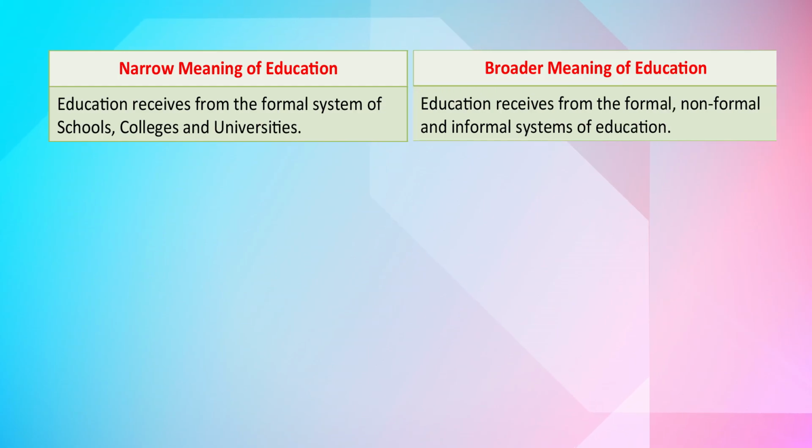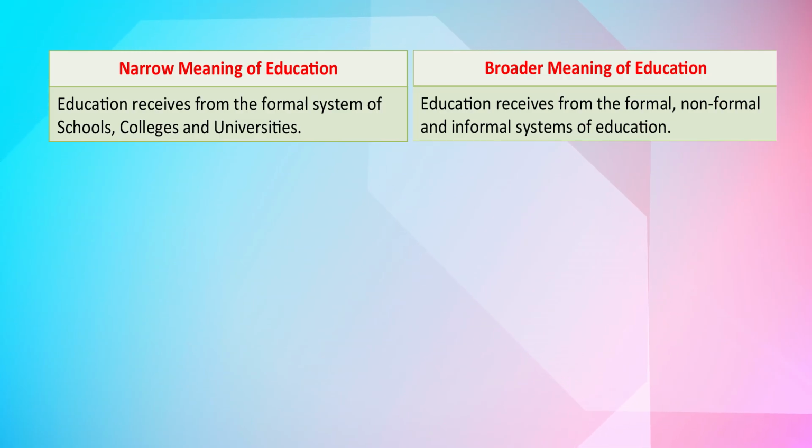But education receives from all the different forms of education, that is, from all the different systems of education. The formal system, non-formal system and informal system of education come under the broader meaning of education. It is not only possible that knowledge is received from the formal system, only from schooling, only from the school, college or the university.